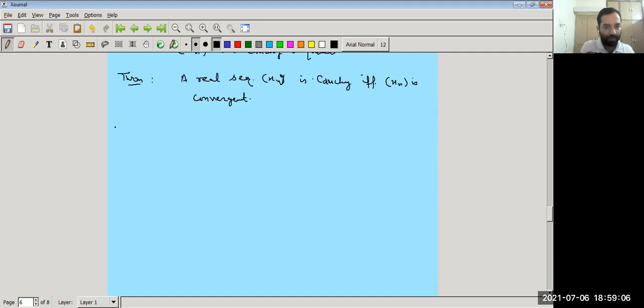Now the next theorem is: every Cauchy sequence is bounded.